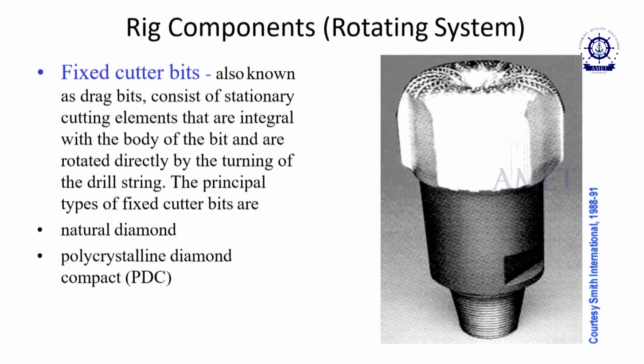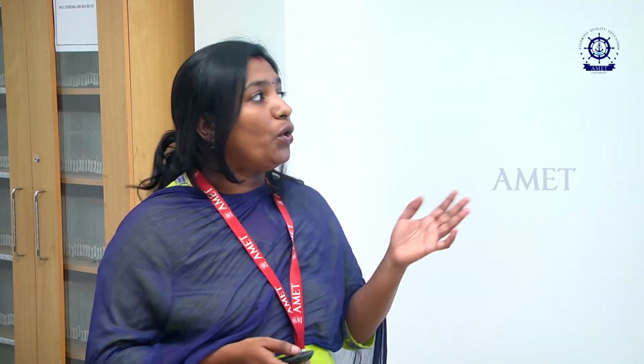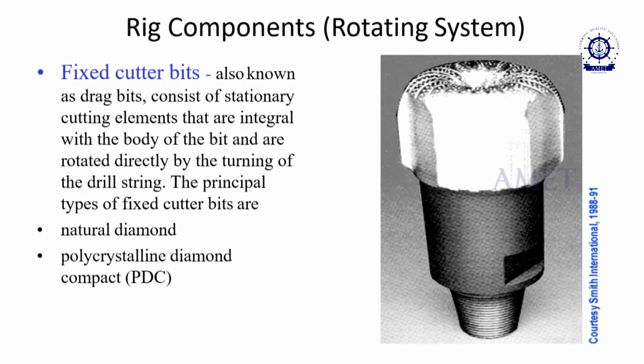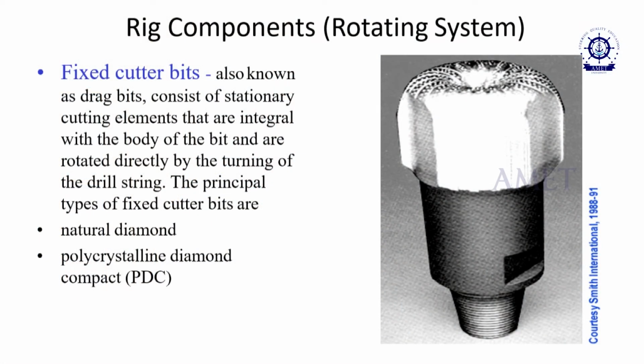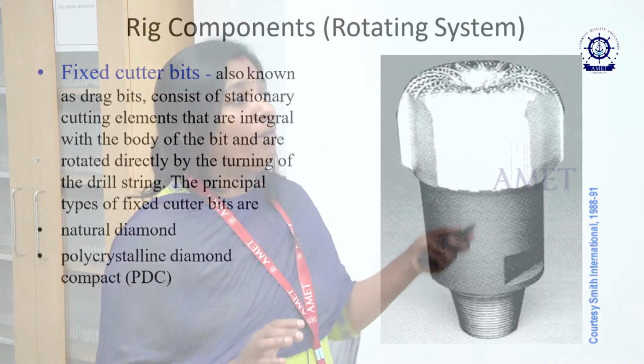What is the fixed bit like? The fixed bit is used for hard formations. Also known as drag bits, they consist of stationary cutting elements that are integral with the body of the bit and are rotated directly by the turning of the drill string. The principal types of fixed cutter bits are natural diamond and polycrystalline diamond compact, that is PDC. So for harder formations, we use the fixed cutter bit.